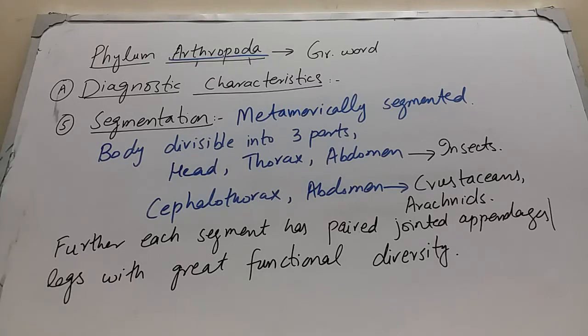While in case of crustaceans and arachnids, what are crustaceans? Crustaceans include prawns, crabs, which are found in the sea water, and arachnids include spiders, scorpions. So in case of crustaceans and arachnids, the head and thorax are fused together and it is known as cephalothorax. So crustaceans and arachnids body have 2 main parts, cephalothorax and abdomen.